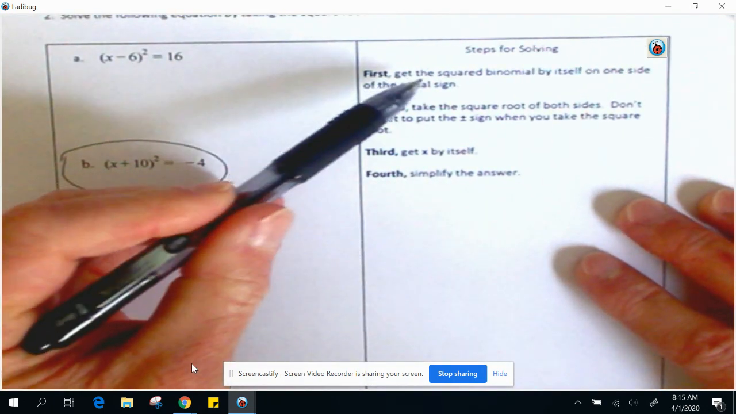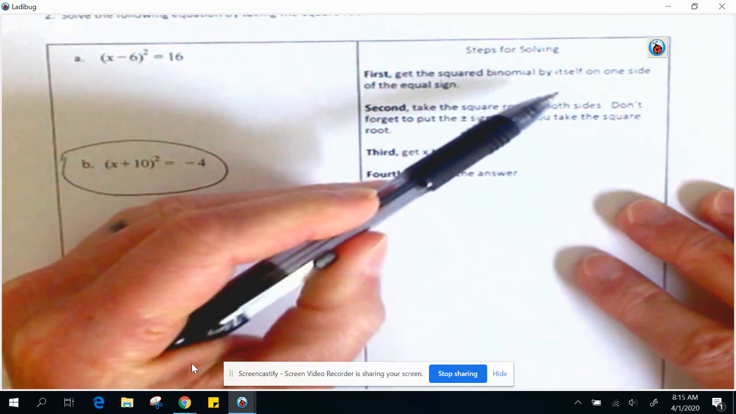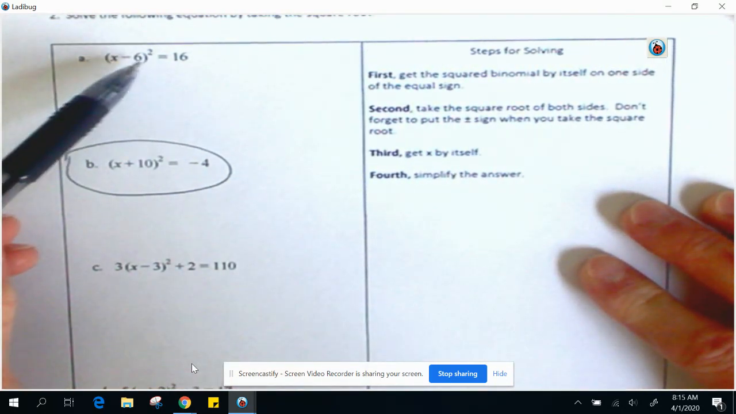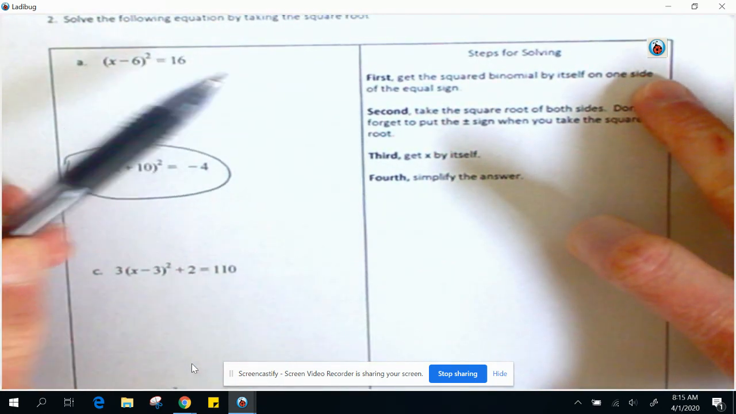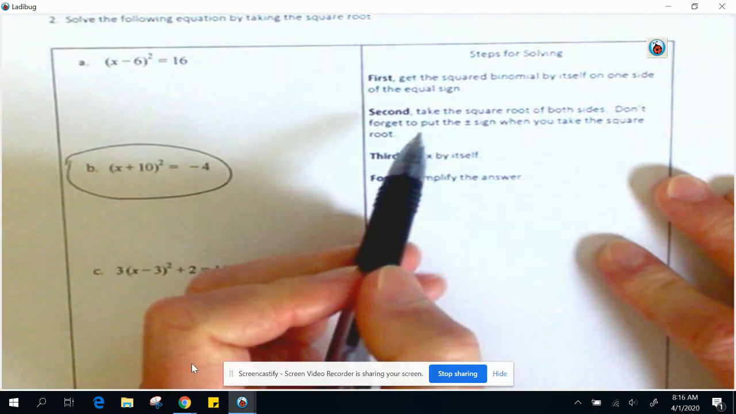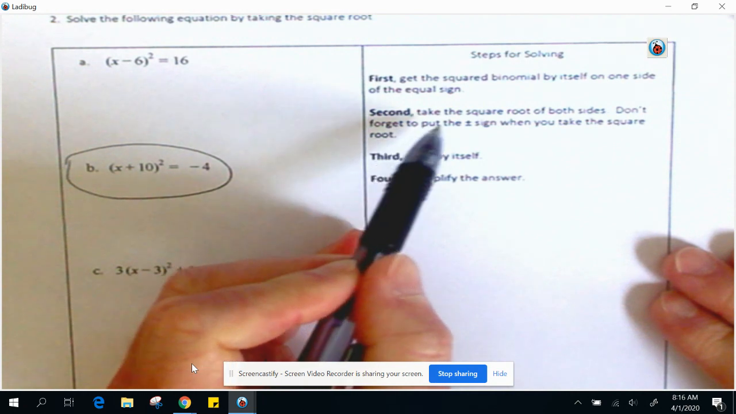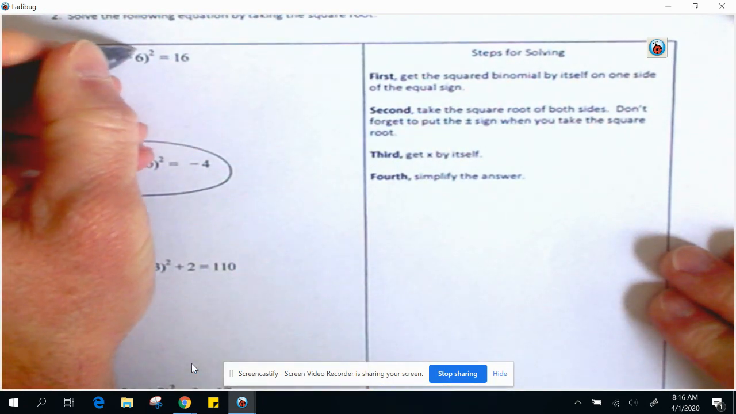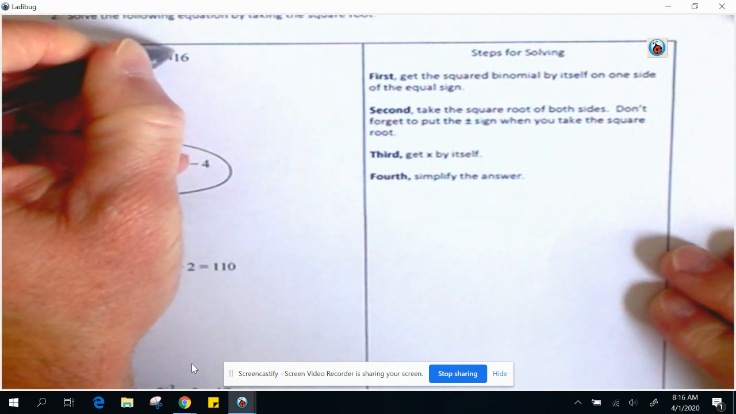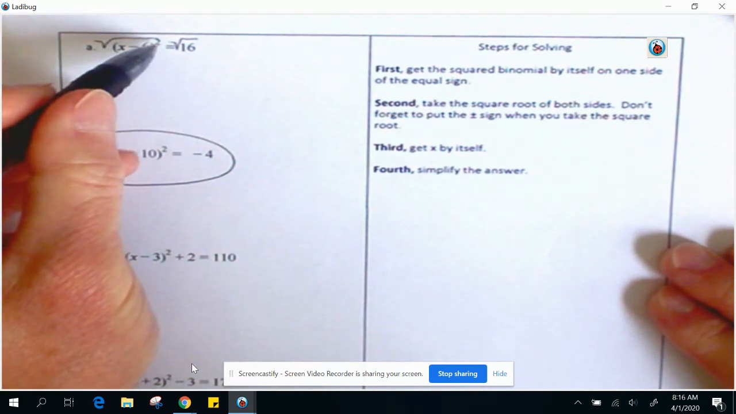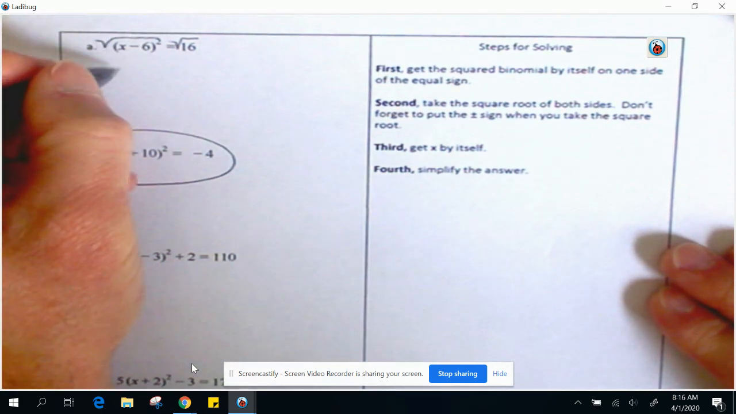So first thing, get the squared binomial by itself. That's this thing. This is a binomial because there are 2 terms. Get this thing by itself on one side of the equal sign. Perfect, this one's already done. Second step says take the square root of both sides. So let's do that. The square root of this thing and the square root of this thing. The square root of something that's being squared is just that something.